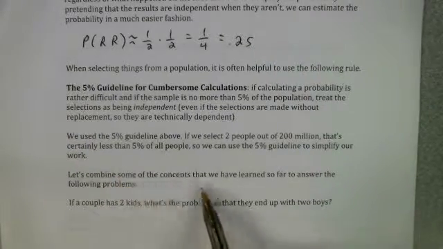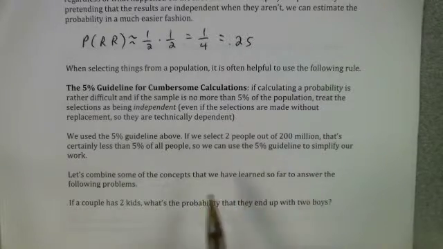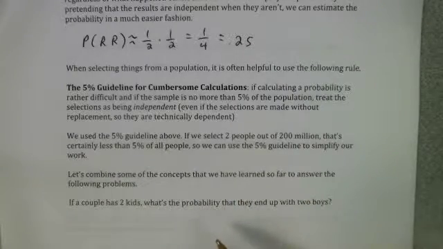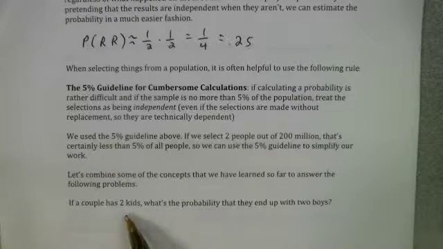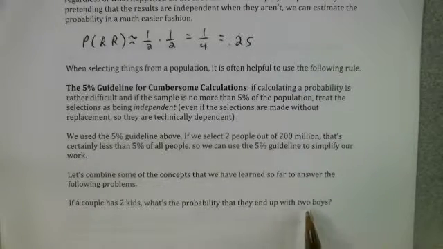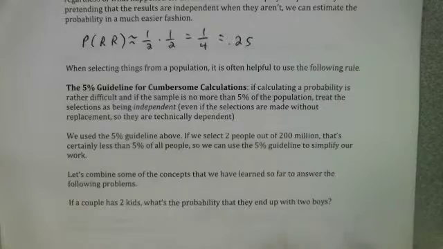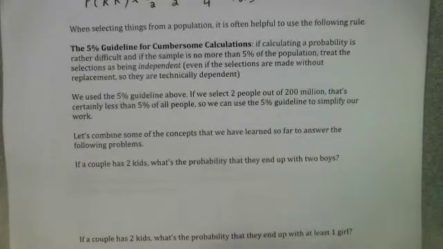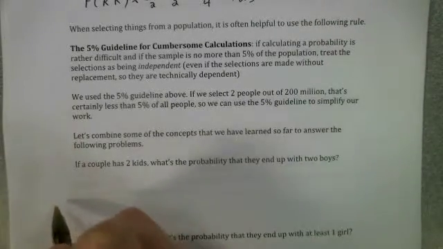Let's combine some of the concepts that we have learned so far to answer the following problems. So, if a couple has 2 kids, what's the probability that they end up with 2 boys? Now we can think of a couple ways to do this. Okay, option 1, you could do a tree diagram.